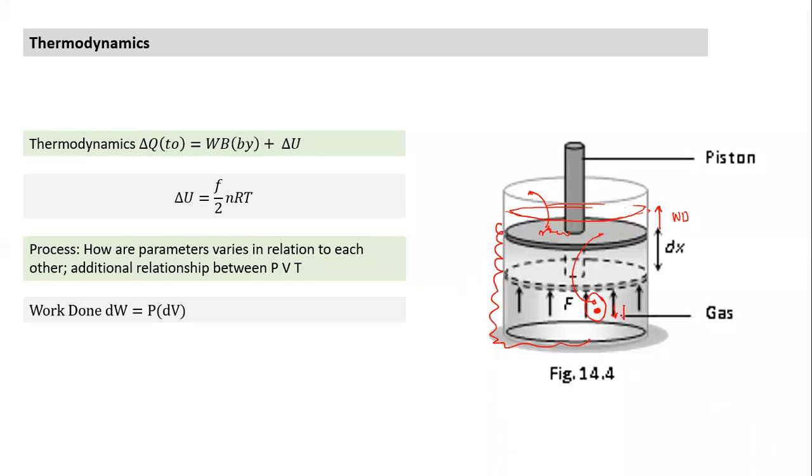Temperature will fall. So if I reduce weight from here, what is the effect of reduction of weight when it is insulated? Reduction of weight from the piston leads to reduction in pressure. Pressure reduces, volume increases. It leads to positive work done. And as there is positive work done, since the energy is not coming from outside, the energy required for positive work done is coming from internal energy getting converted into work done. Since internal energy decreases, the temperature will fall. If I have a thermometer here and I reduce this weight, I'll find the temperature reading will go down.